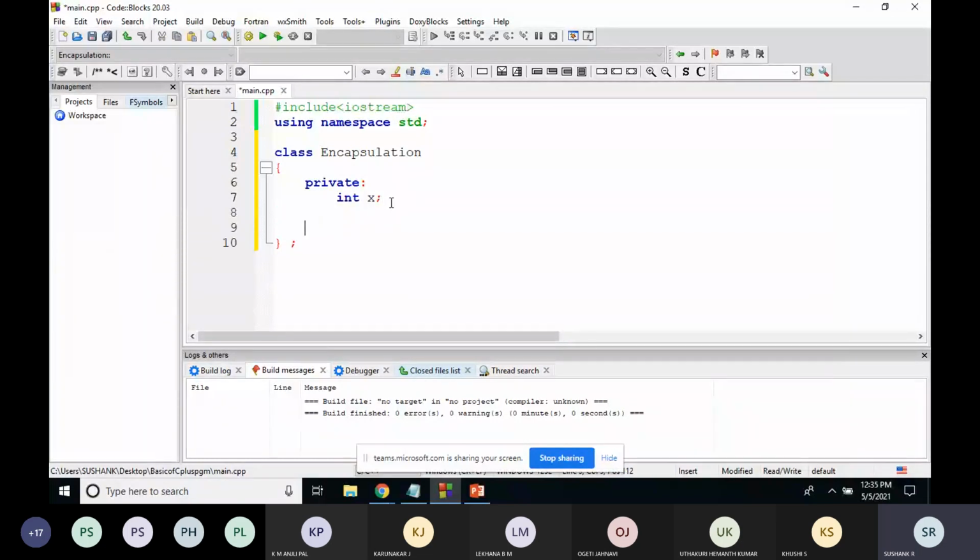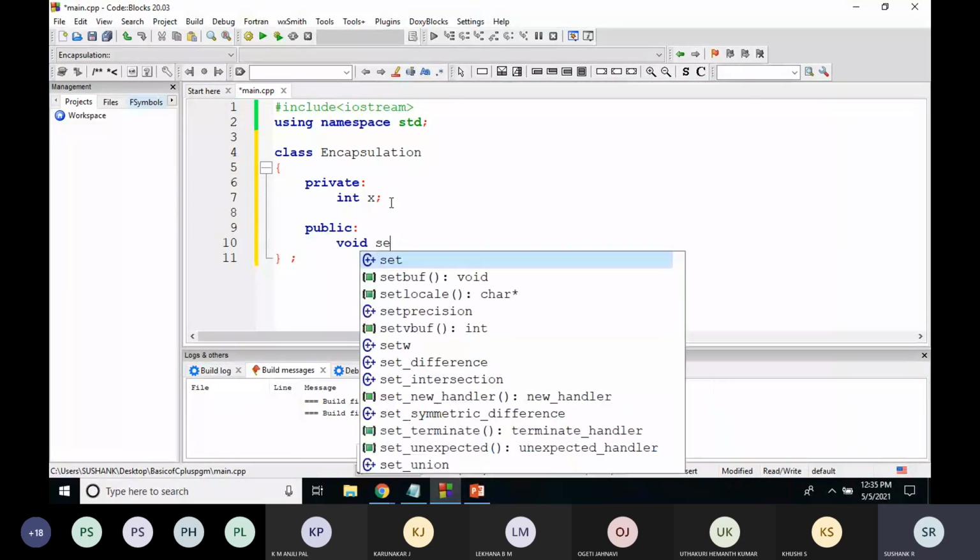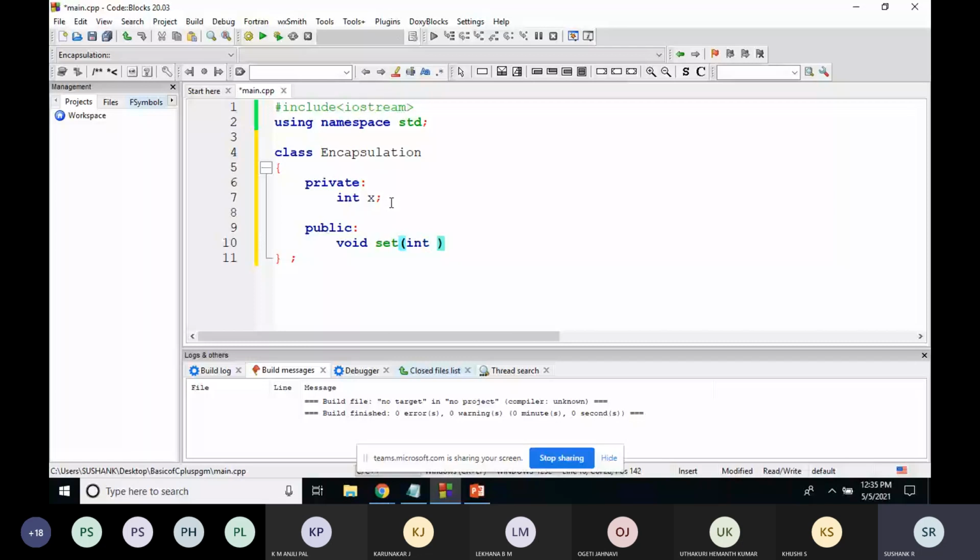For accessing this variable within this class, I'll create a function, void set, with some variable called b. Then I'll assign the value of b to this variable x. This is a function to set a value to the variable x.